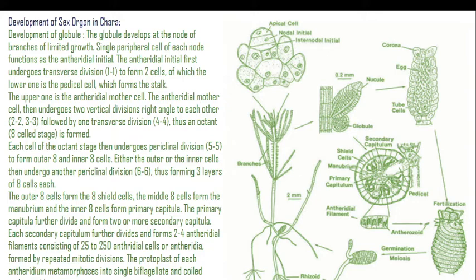The primary capitula further divide and form 2 or more secondary capitula. Each secondary capitulum further divides and forms 2 to 4 antheridial filaments consisting of 25 to 250 antheridial cells or antheridia, which are formed by repetitive mitotic division. The protoplasm of each antheridium metamorphoses into a single biflagellate and coiled antherozoid. So in this way there is a development of a globule. This is the TS of a globule.